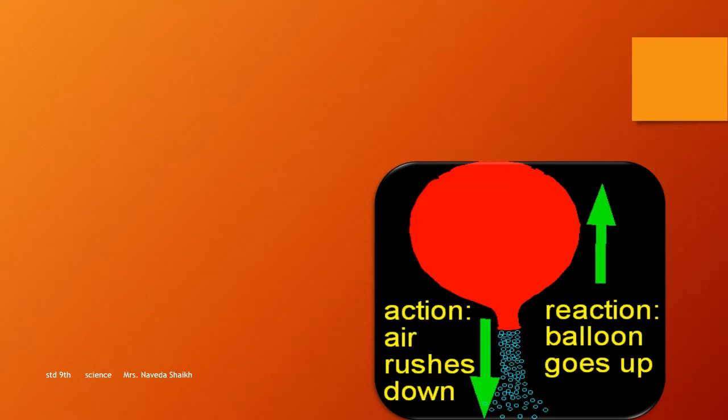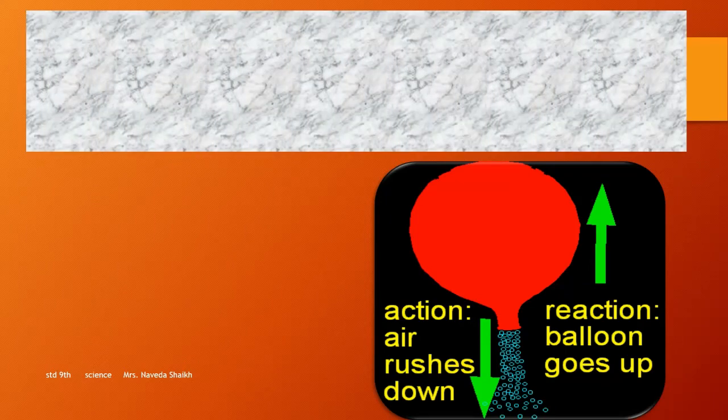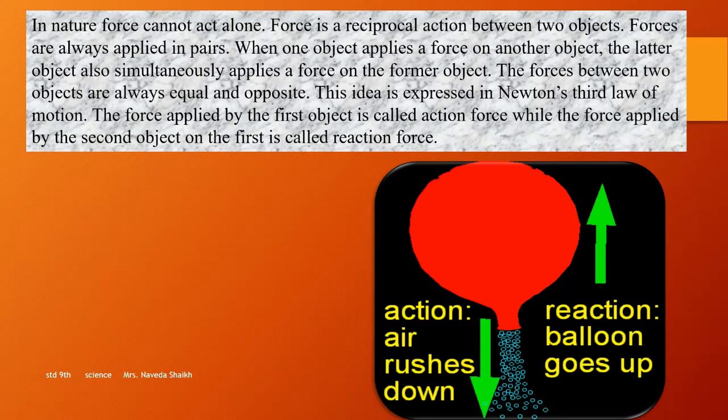Okay. Same way in nature, force cannot act alone. Whenever you see forces, it will always be in pairs. When an object applies a force on another object, the latter object also simultaneously applies a force on the former object.